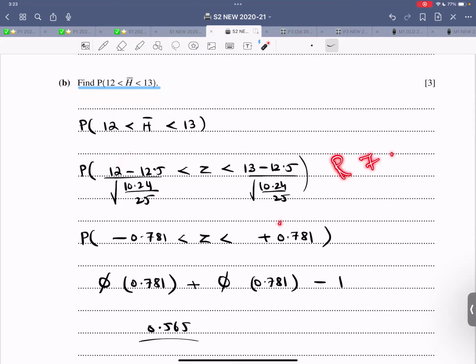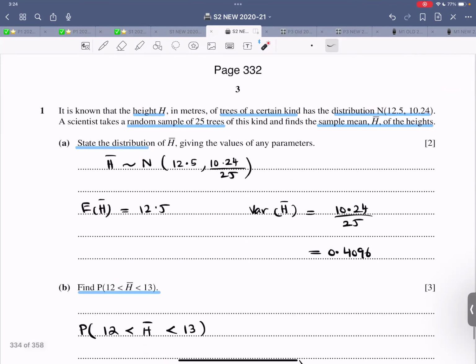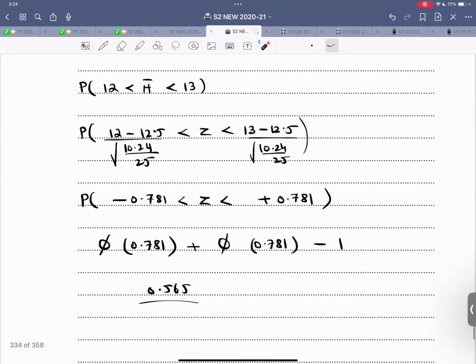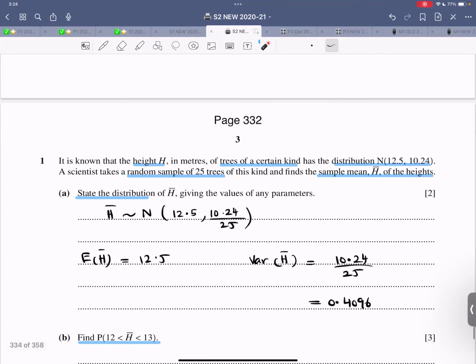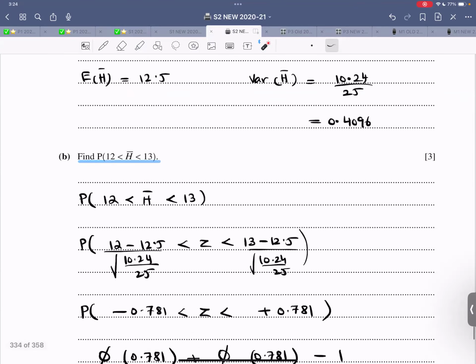Rule number 7. Phi of this value plus phi of this value, that is reading the probability from the table, and then subtract 1. This is the answer, correct to 3 SF. So now this is 2 and 3, a 5-mark question. I think 5 minutes are more than enough for this one.